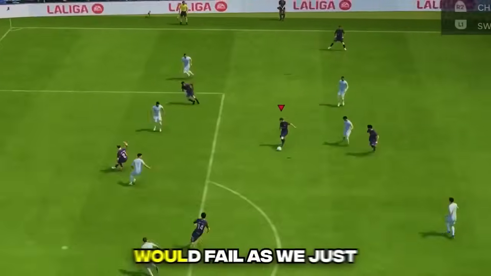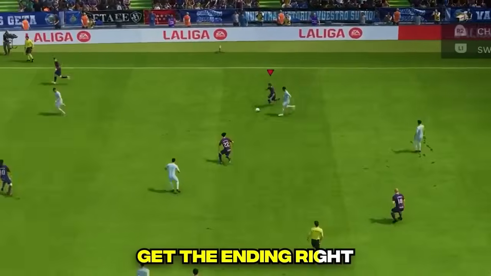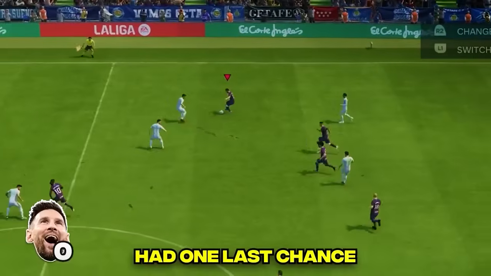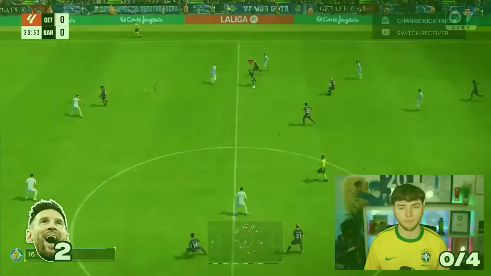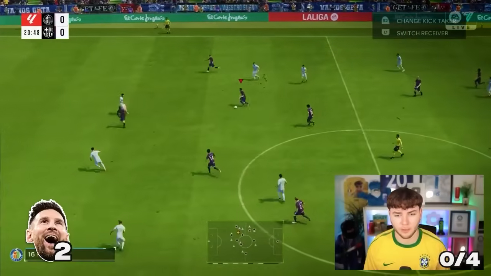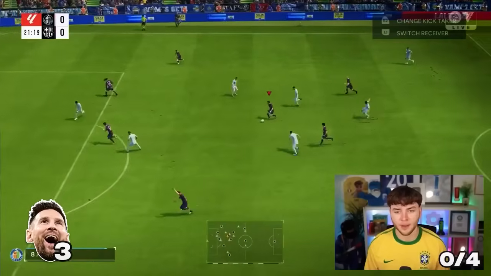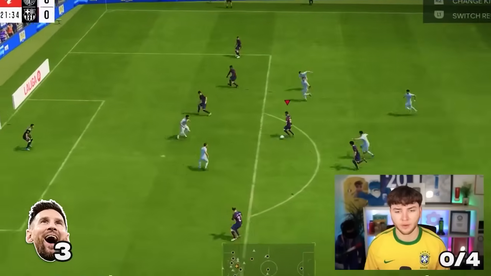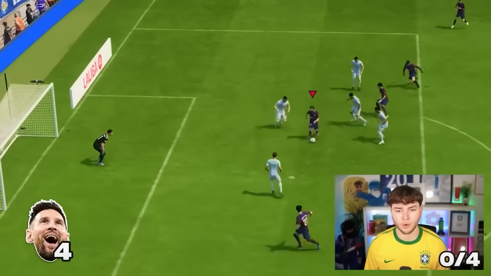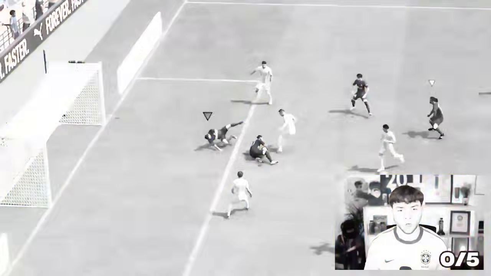No! But our third and fourth attempts would fail as we just couldn't get the ending right. We then had one last chance to get this goal. Oh, okay, he's got two of them gone. Oh, okay. That's three. No!